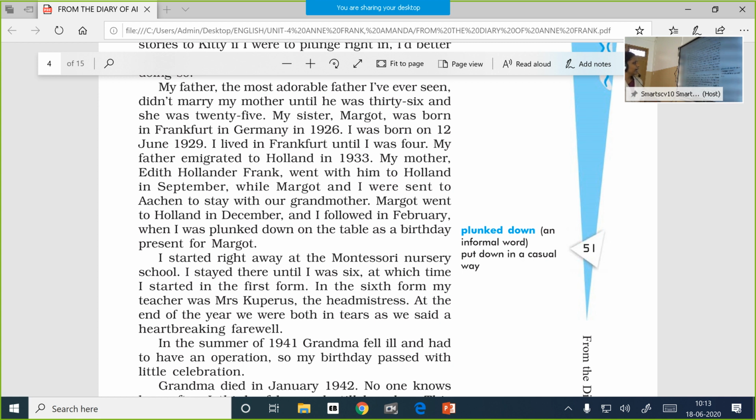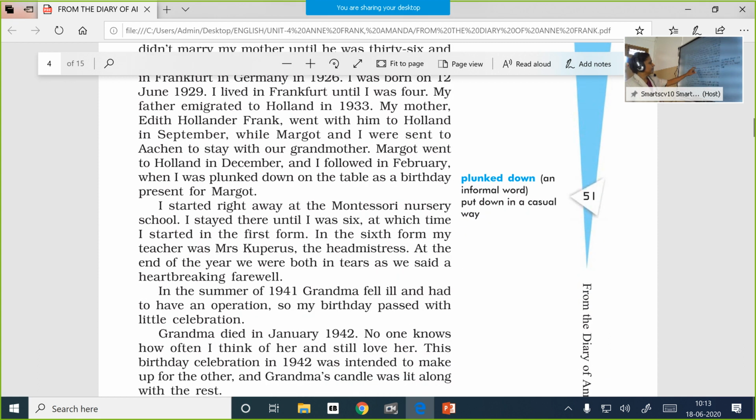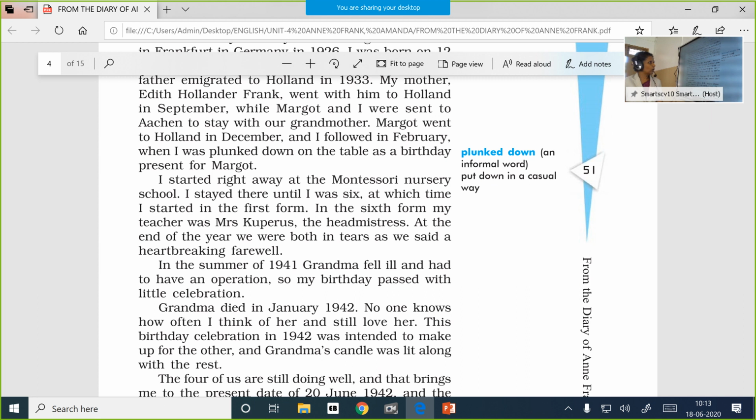And soon Margaret and Anne Frank were born to them, and very soon her father emigrated to Holland, followed by her mother, and then Margaret and Anne Frank joined them. And so it is told that Anne Frank met her sister in Holland, and it was actually on her birthday, and so she terms herself a birthday gift for her sister.